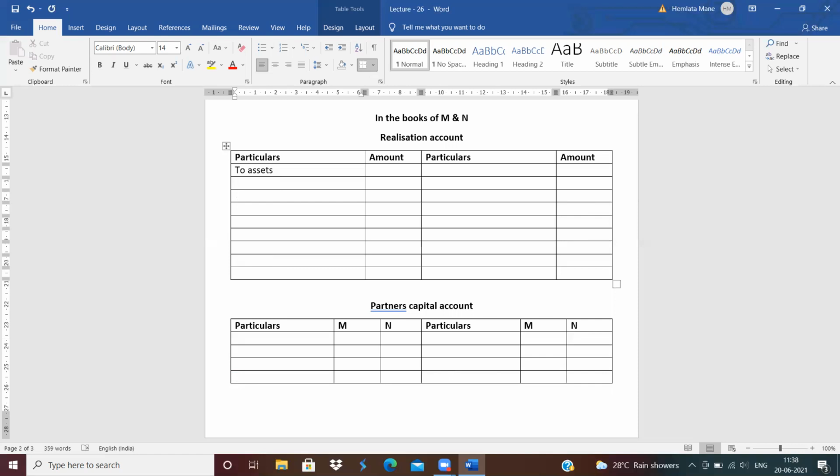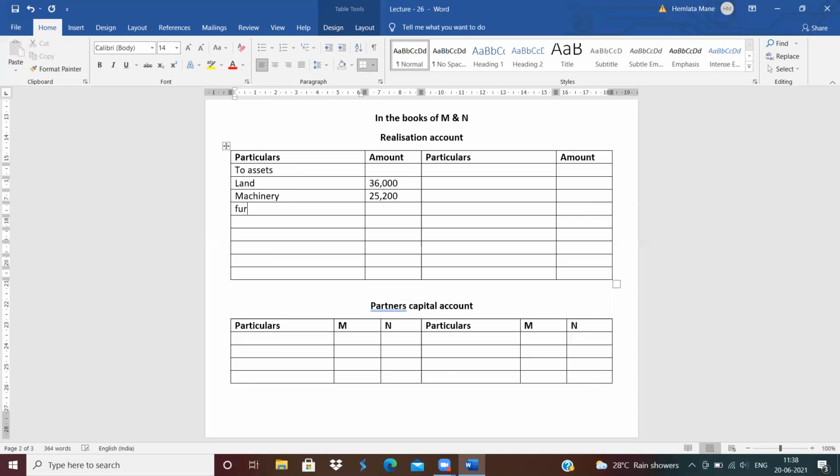Write down land. How much is the value of land? 36,000. Next is machinery. Book value of machinery is 25,200.